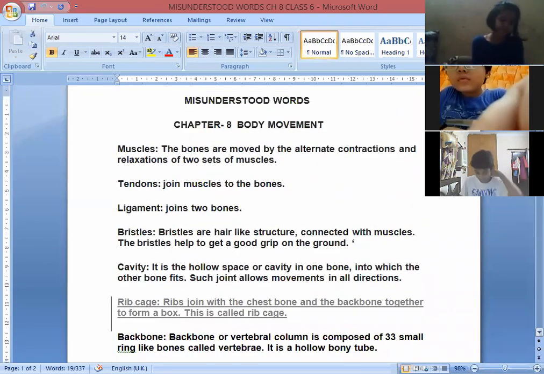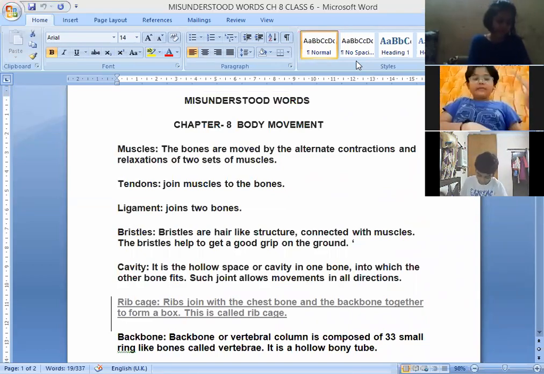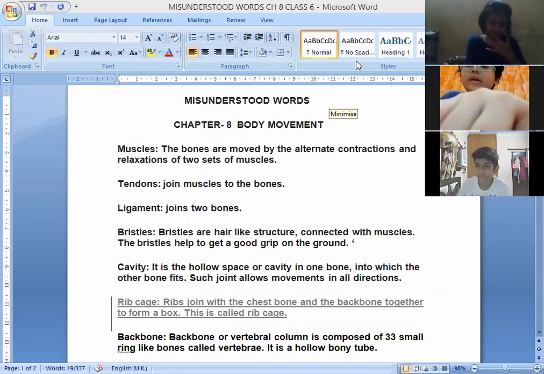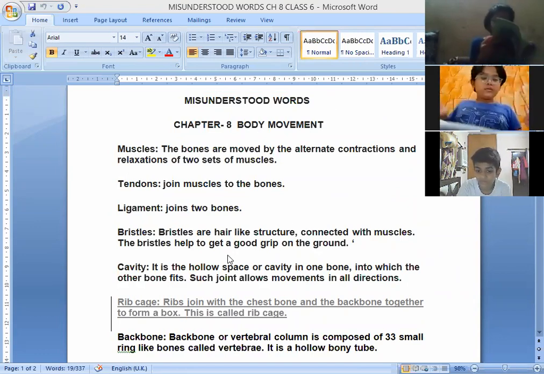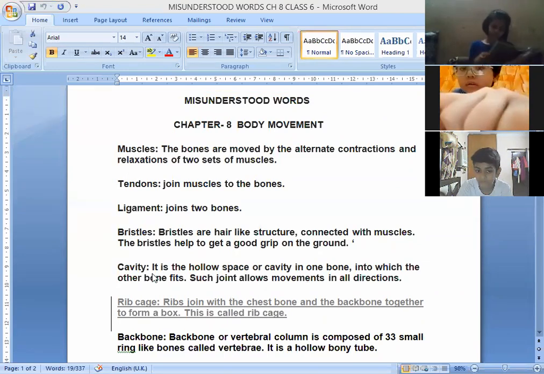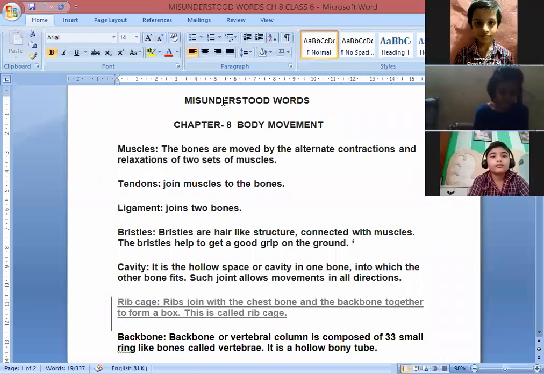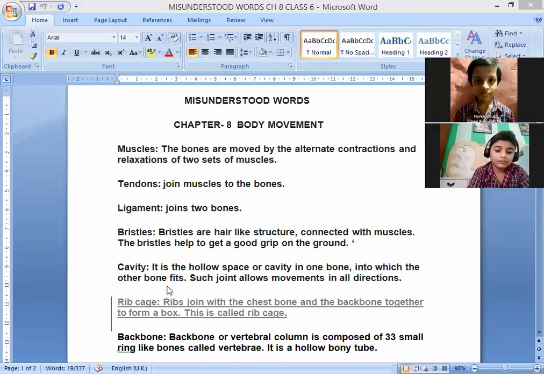Excuse me, ma'am. Yes, beta. Ma'am, next word is cavity. Cavity is a hollow space, a hole, into which the other bone fits.